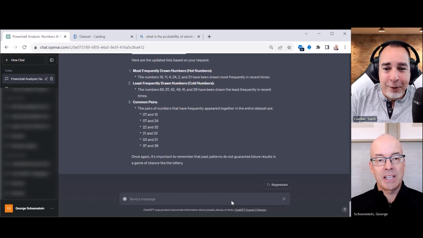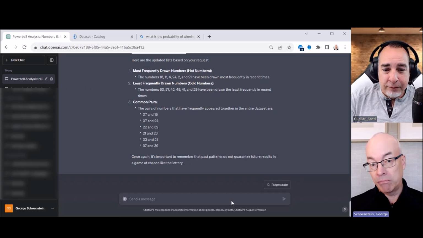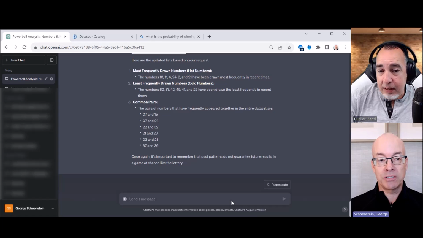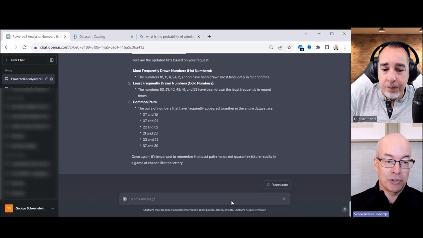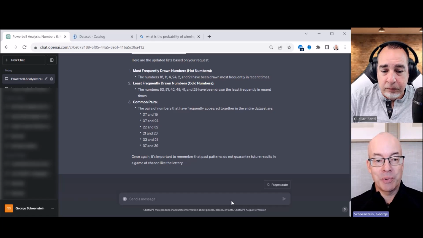Look at this. And it is interesting if we look at this. So it understood what I said. So most frequently drawn numbers, hot numbers, right? Gave us 6. Cold numbers gave us 6. Right. Common pairs, maybe not as useful. I don't know. Maybe it is useful. You might like a pair. It's up to you. But it gave that data.